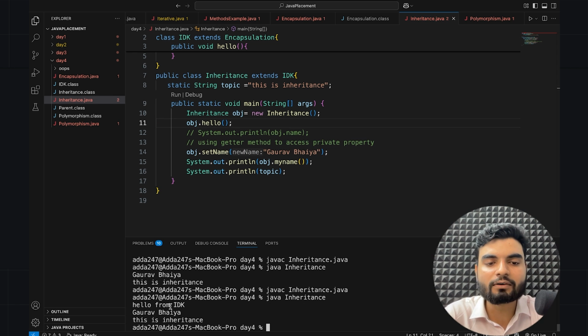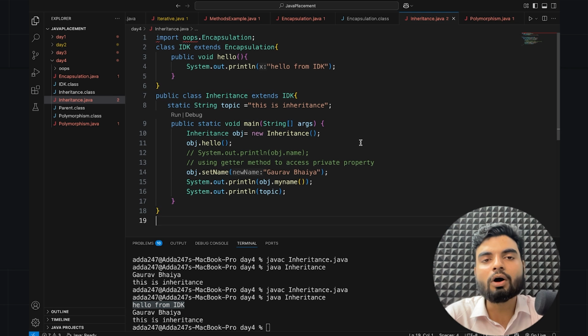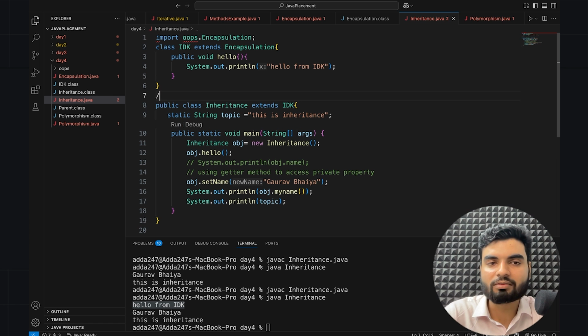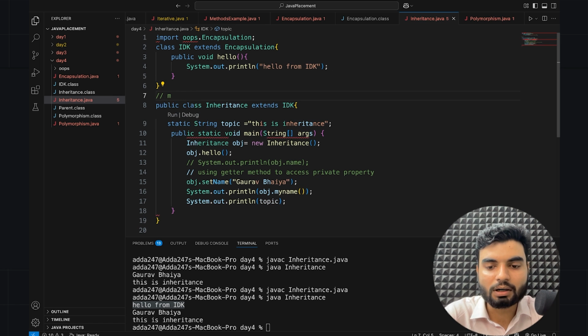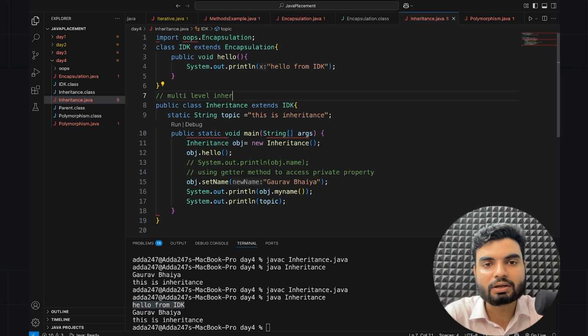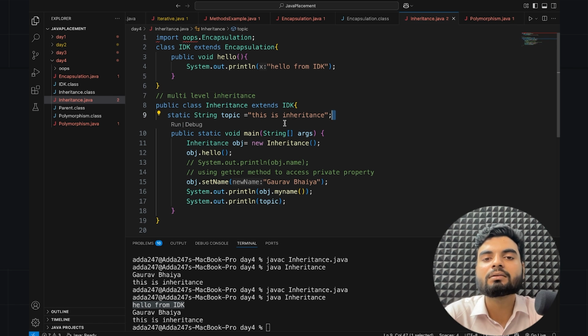So that's multi-level. Look, it's hello from IDK, and we are able to access the property of encapsulation. We are able to access the property of this particular IDK. Right? You're getting my point. So that's multi-level inheritance. Multi-level inheritance is happening here. Awesome. I hope this is making sense to everybody, right?